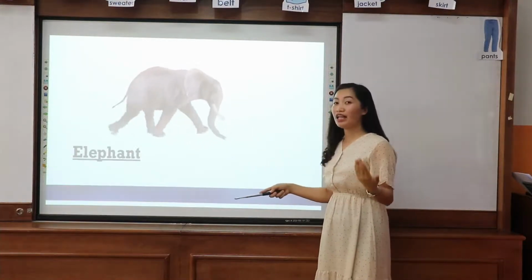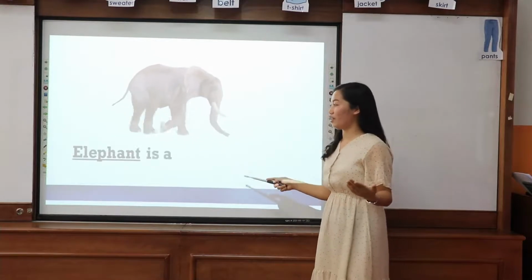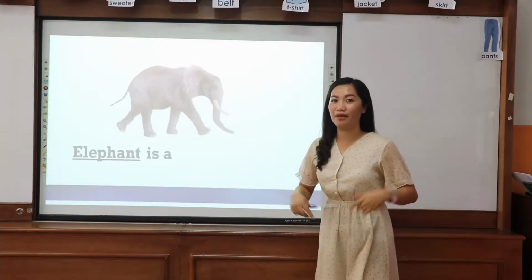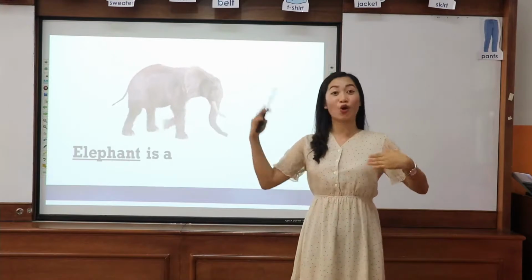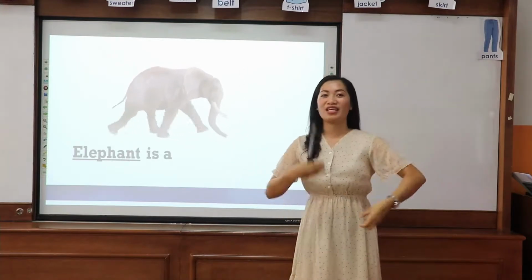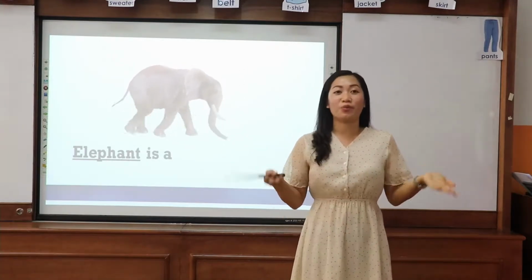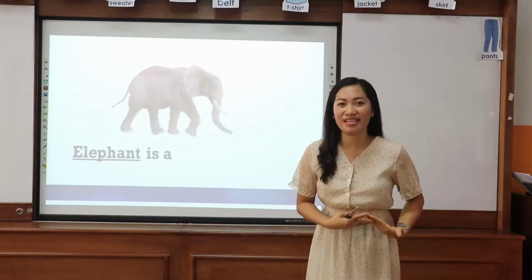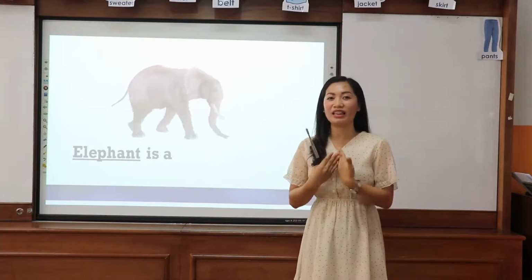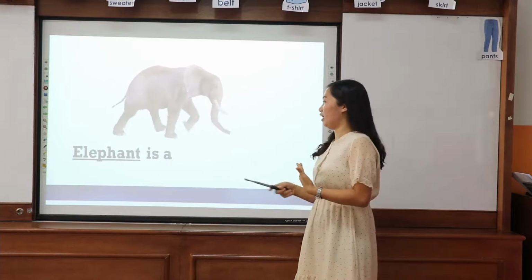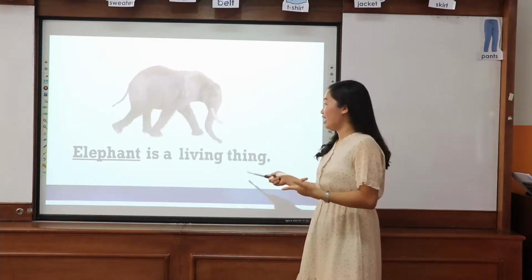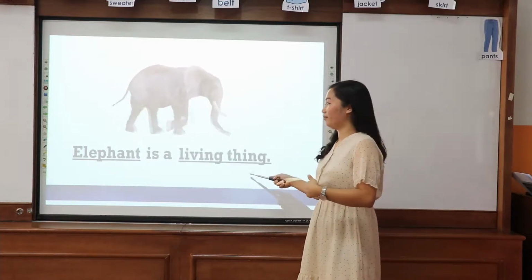Elephant. Elephant is a, what do you think? Elephant can move. Elephant grows bigger. They can eat. They can breathe. And they have babies. So we call them a living thing. Okay. Elephant is a living thing.